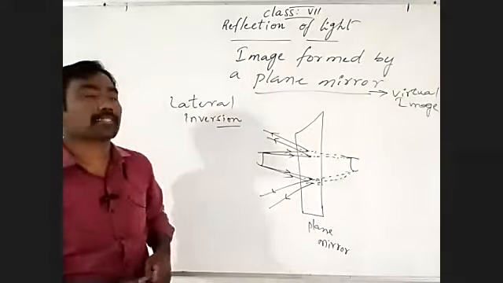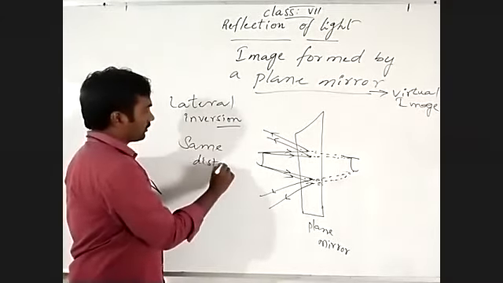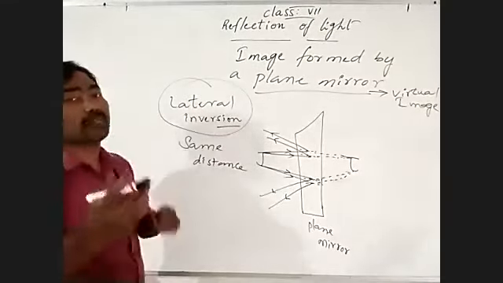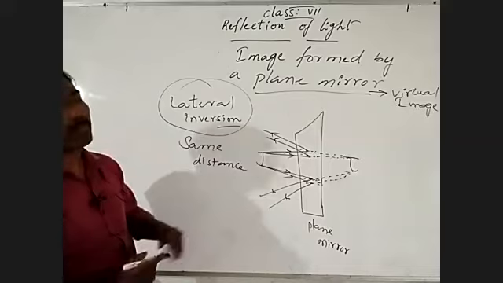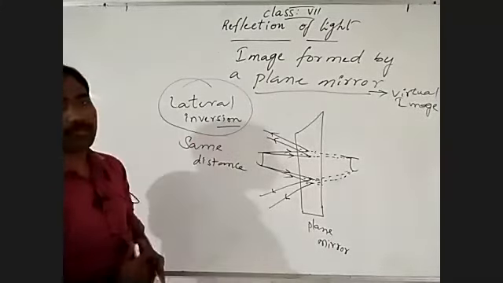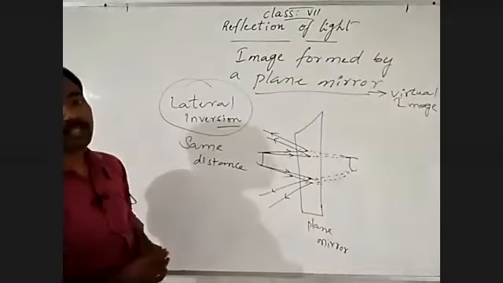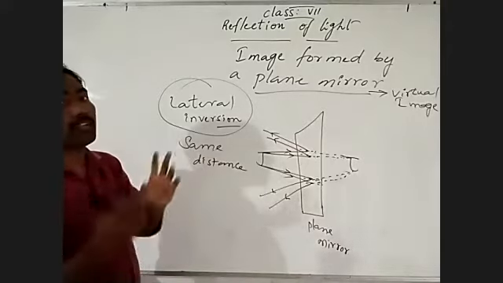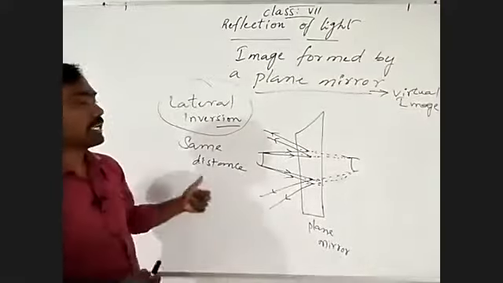Coming to that, plane mirrors also follow same distance. We'll talk again about lateral inversion with clear information. I'm just telling you the properties followed by the plane mirror. A plane mirror always forms a virtual image, and it forms lateral inversion, showing opposite: right as left, left as right. About that we will talk with clear experimentation, and it follows the same distance.